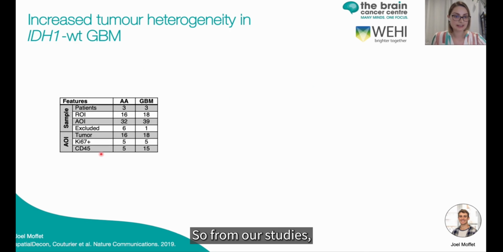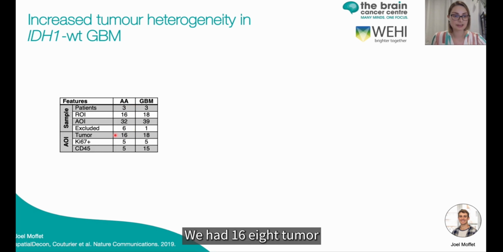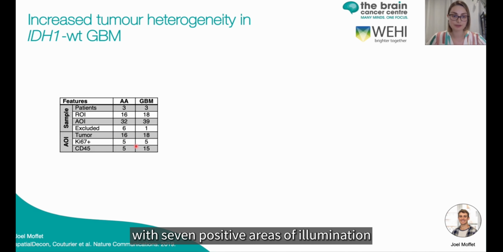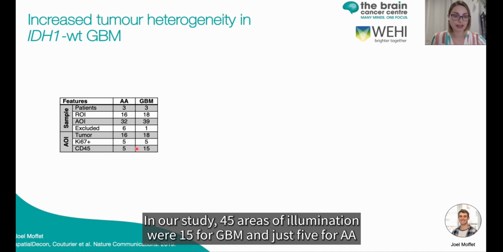So from our studies, our 3 anaplastic astrocytomas, or AA, and 3 GBM patients, for our areas of illumination, we had 16 AA tumor regions versus 18 glioblastoma regions. We had 5 regions of interest with Ki67 positive areas of illumination for both AA and GBM. And for our immune infiltration, our CD45 areas of illumination were 15 for GBM and just 5 for AA.